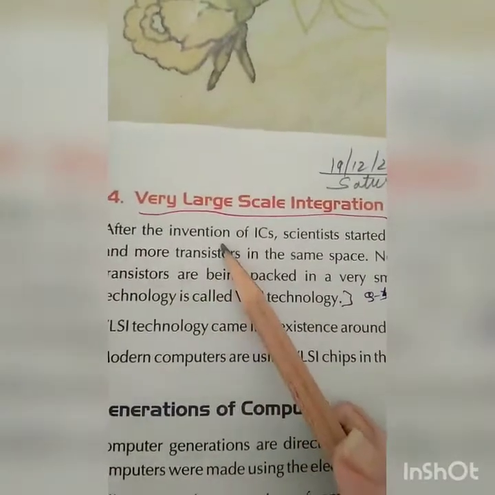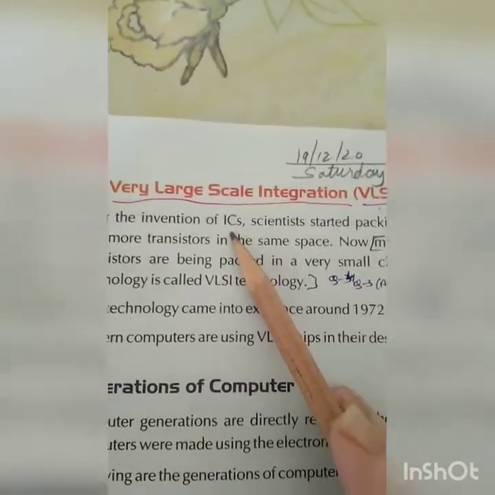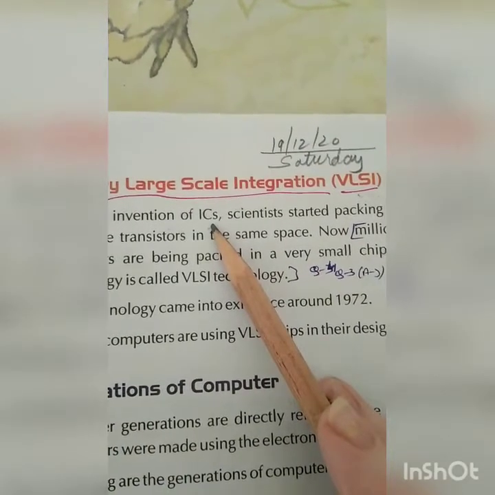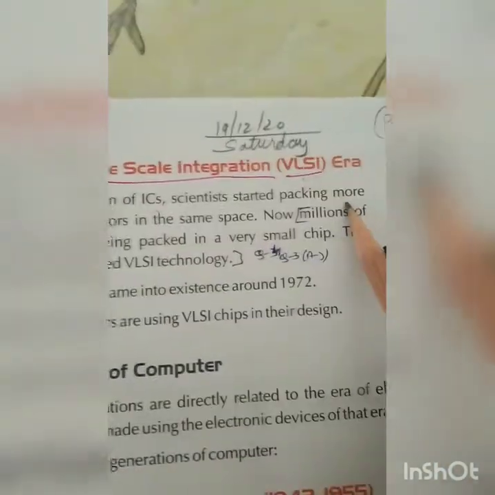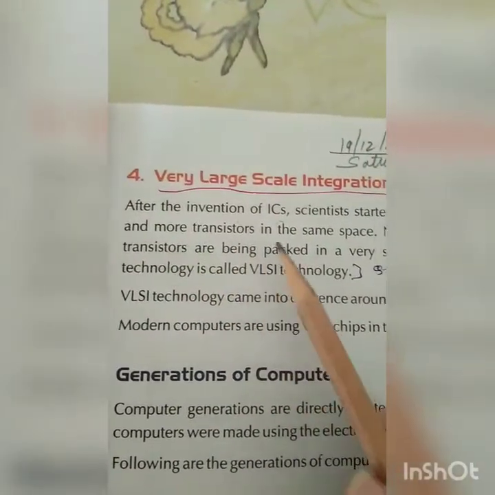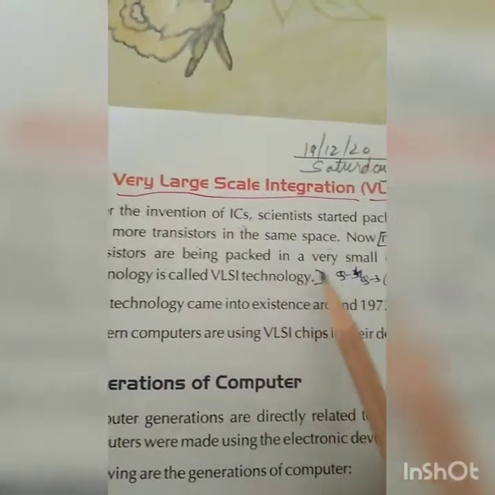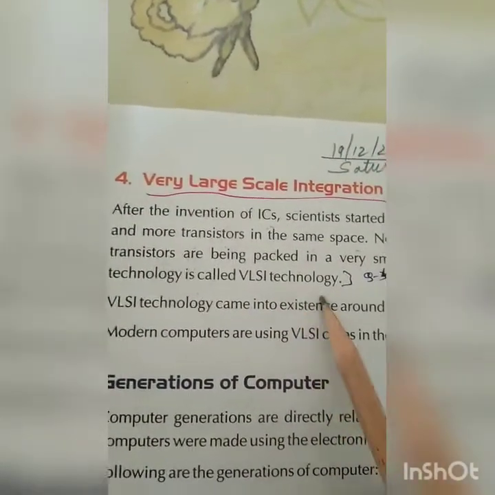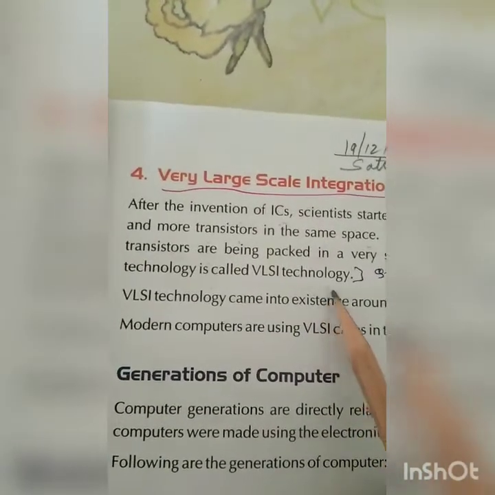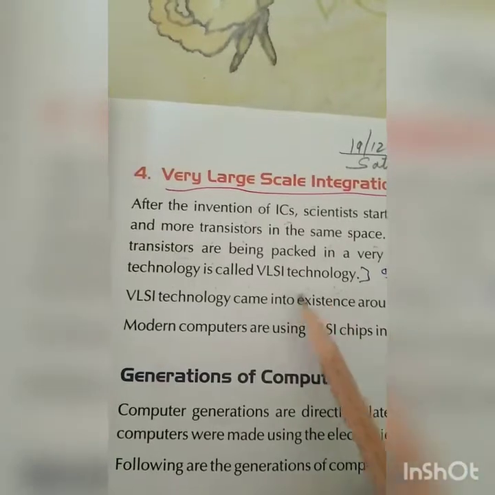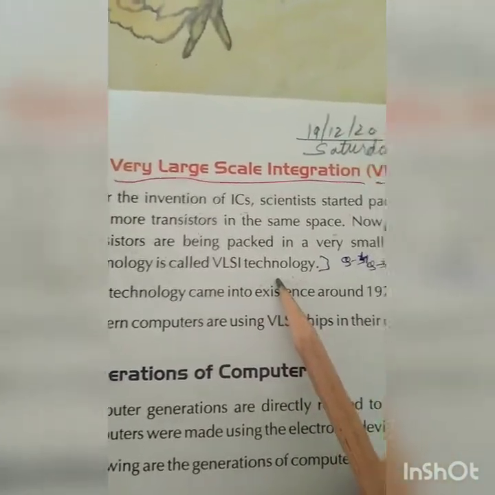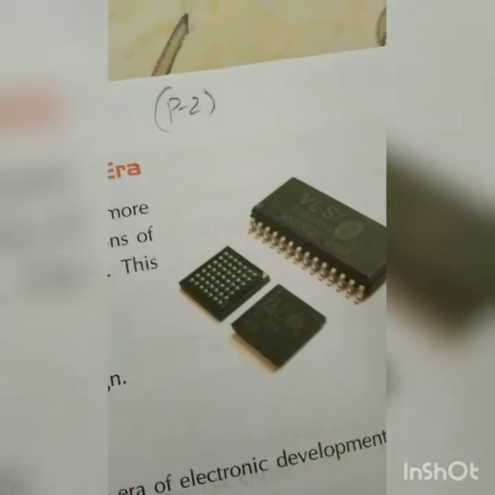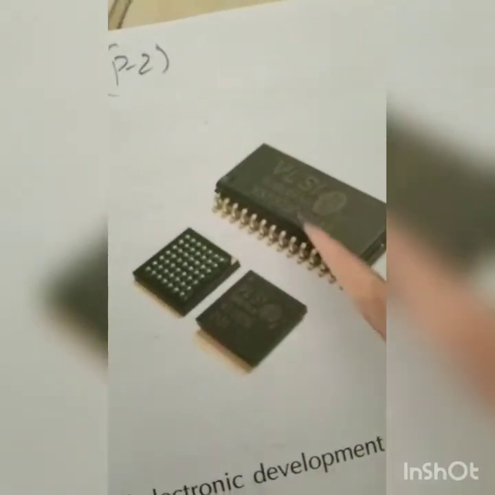After the invention of ICs, that is integrated circuits, which we already did in the last class, scientists started packing more and more transistors in the same space. Now millions of transistors are being packed in a very small chip. This technology is called VLSI technology. In short, millions of transistors were packed in a small chip, and this technology is known as VLSI technology.